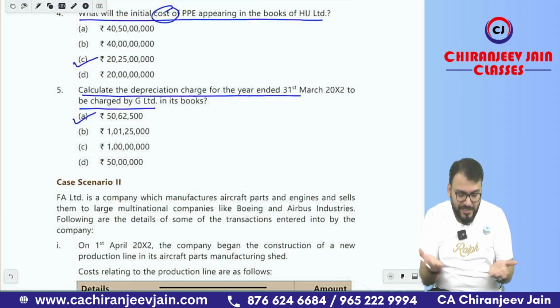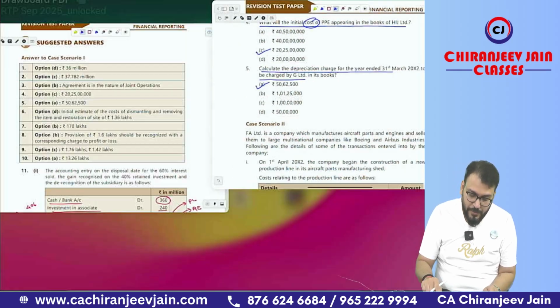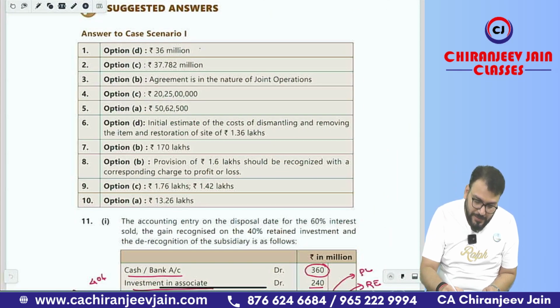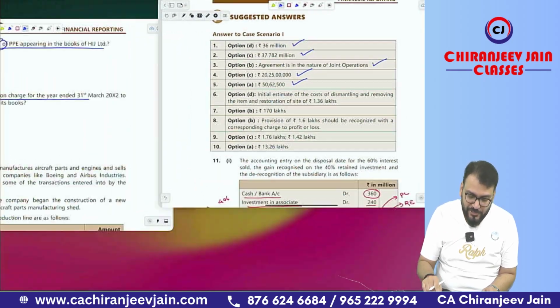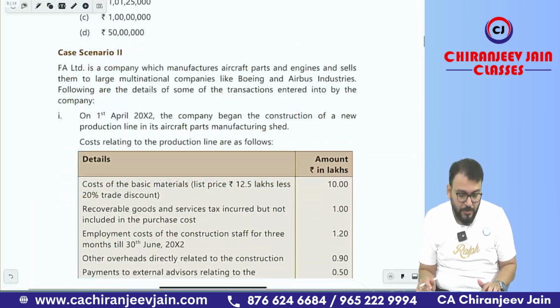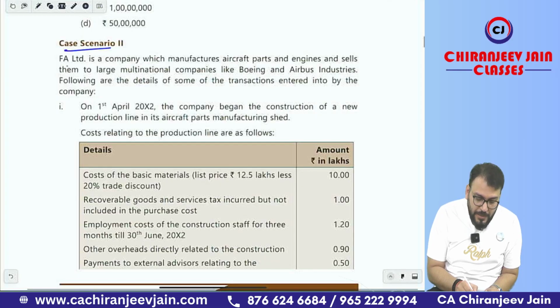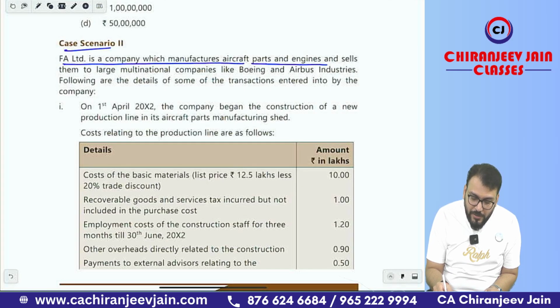Got this point? Let us check the answers whether they are correct or not. First one is correct. Second one is correct. Third one is correct. Fourth one is correct. And fifth one is correct. Simple. Okay, let us come to the next case scenario. Now, case scenario 2. FA Limited is a company which manufactures aircraft parts and engines and sells them to a large multinational company.